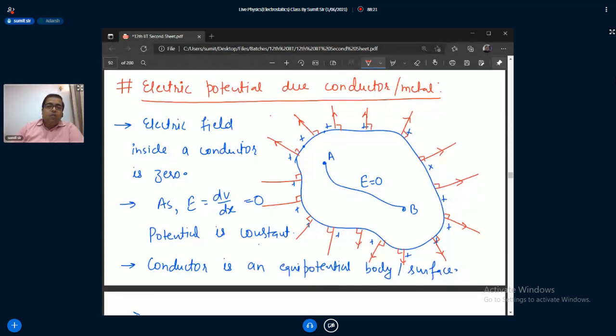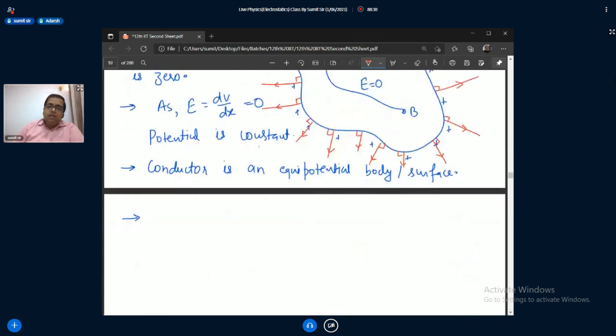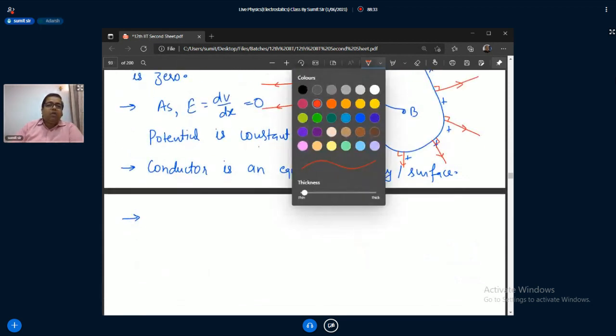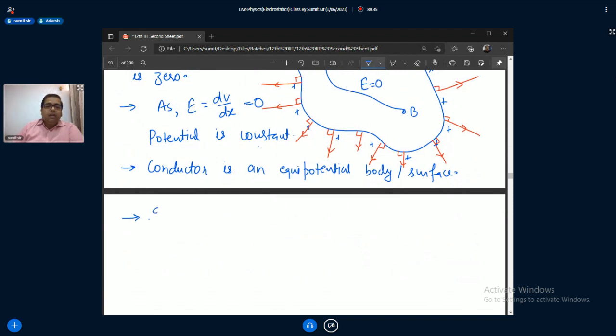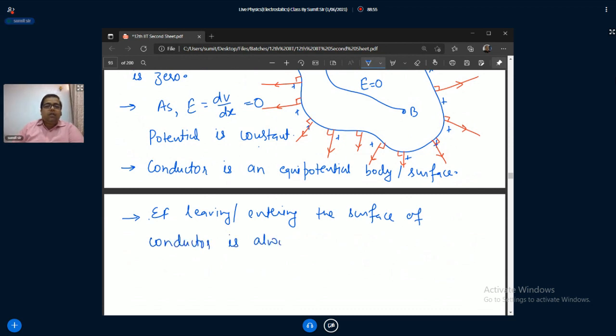Why? Because electric field is always perpendicular to an equipotential surface. So we can say electric field leaving or entering the surface of a conductor is always perpendicular.